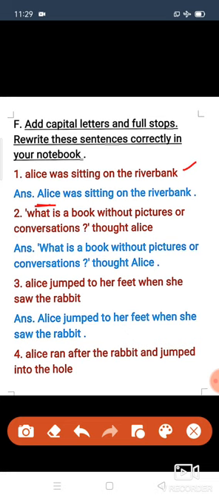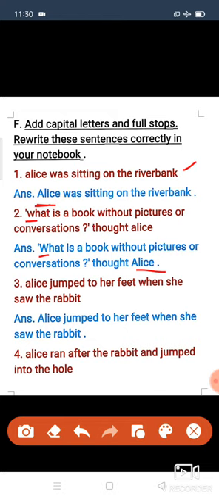So here W is a small letter, but here I have written a capital W. And at the end, after Alice, a full stop. Here I have written Alice with a capital A and put a full stop here. Like that. You do one thing, children, you note down all these answers in your notebook. Okay, how I have written here, just check it, just pause your video and write it, children.